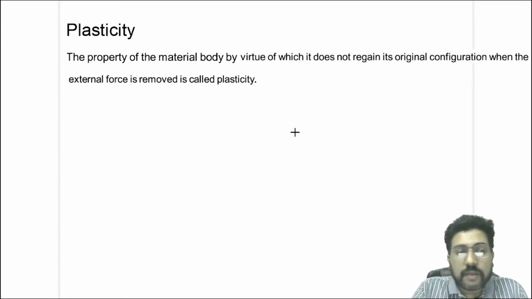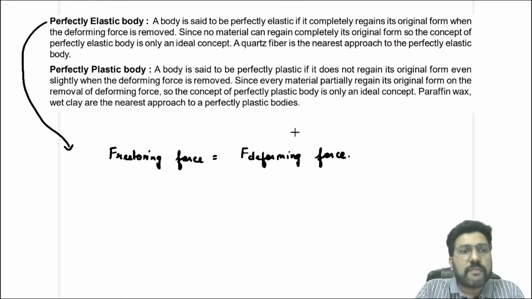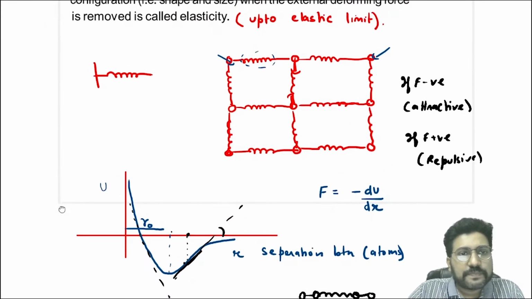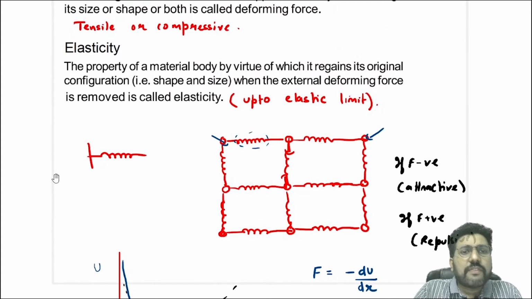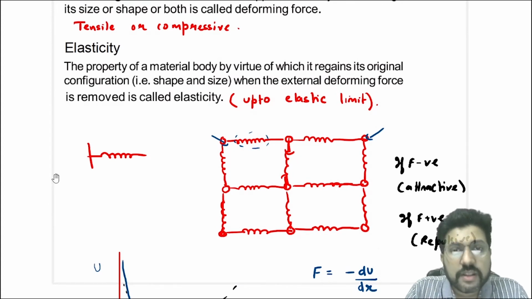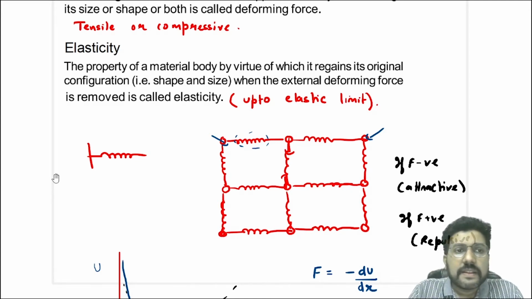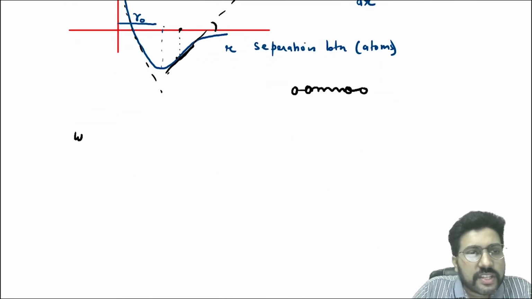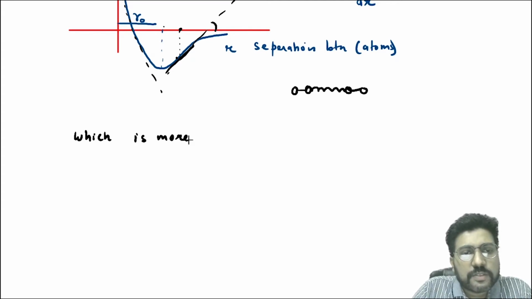Now there will be one problem with the definition of elasticity that we have defined. The property of a material by virtue of which it regains its original configuration when the external force is removed. Now think about which is more elastic, steel or rubber?